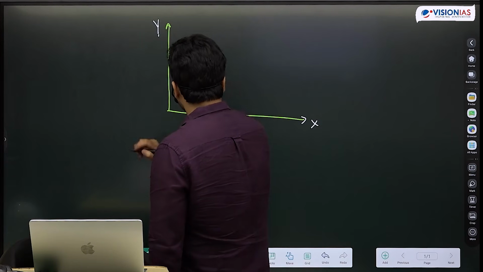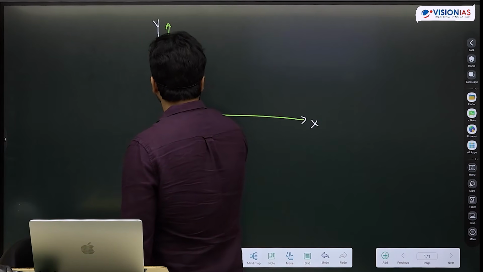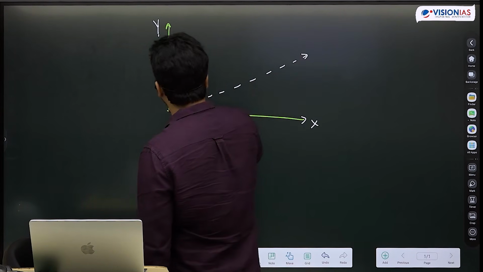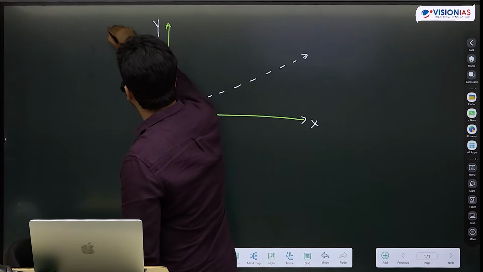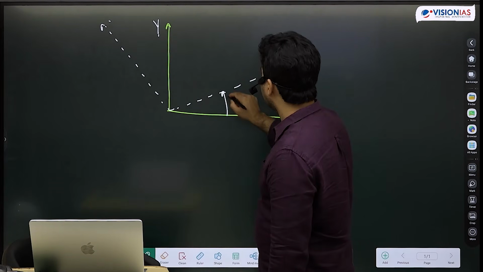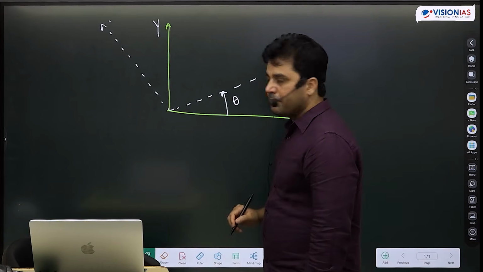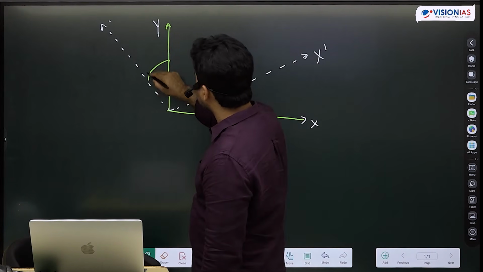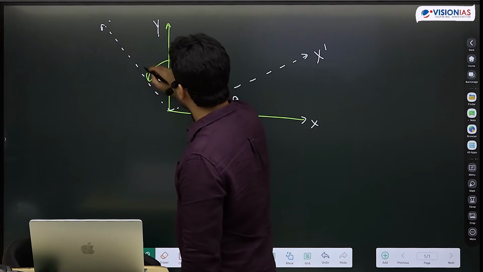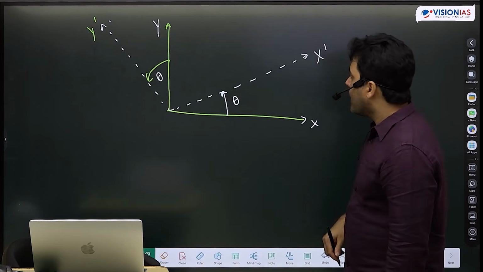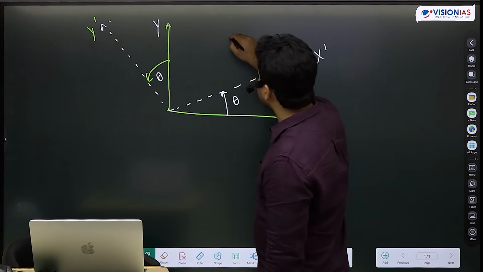But let's say, in fact, before I draw a vector, let's say that I rotate this coordinate system by some angle theta. Okay? And this x becomes x dash, and I rotated this also, this is also angle theta, and this y becomes y dash.